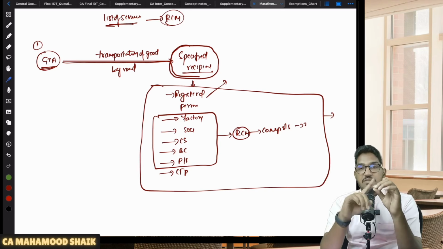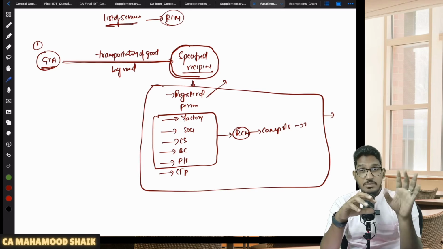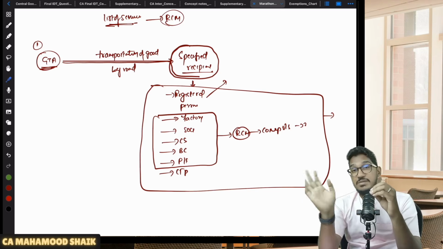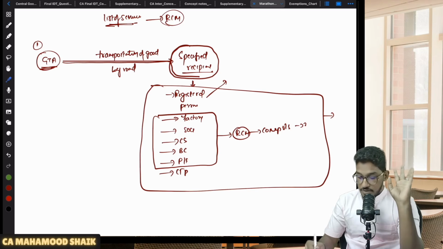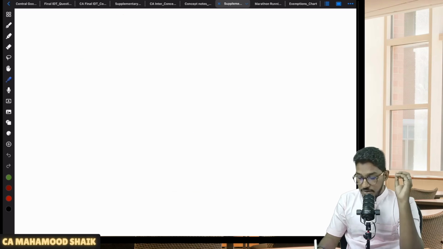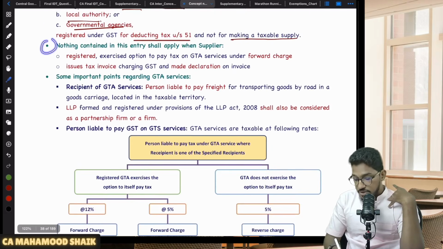One exception is there: if the recipient is a department or establishment of central government, state government, union territory, or local authority who has taken registration only for the purpose of deduction of TDS under section 51, but is not making any taxable supply, it is exempt. No RCM, no FCM. Sir, what if the recipient is other than a specified recipient? Then also no RCM, no FCM because it is exempted. Will you be able to remember this discussion? Yes, you have to remember it. Thereafter, one more option they have given.